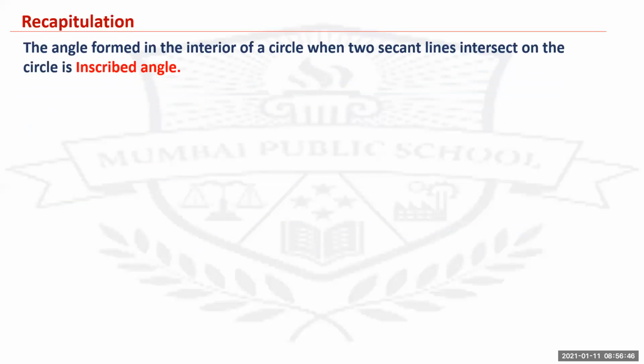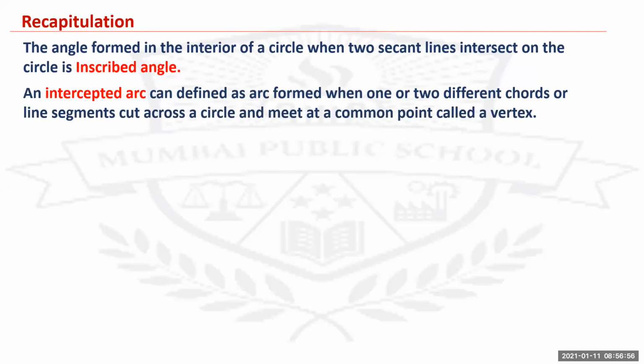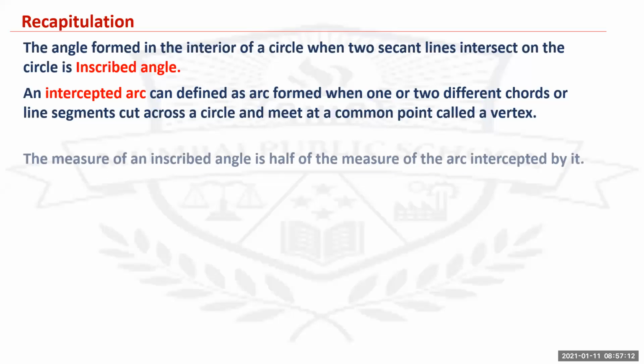The angle formed in the interior of a circle when two secant lines intersect on the circle is the inscribed angle. An intercepted arc can be defined as an arc formed when one or two different chords or line segments cut across a circle and meet at a common point called a vertex.